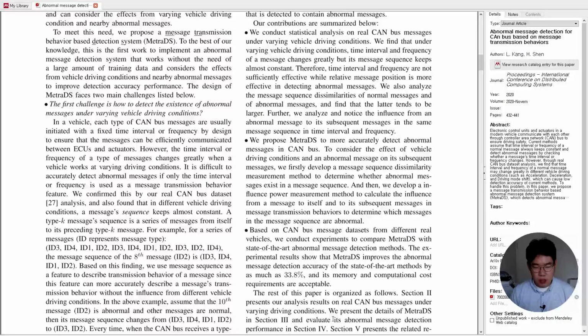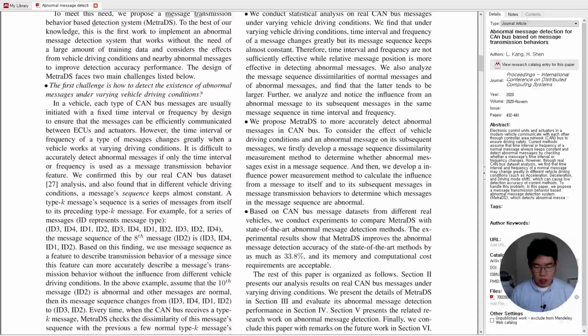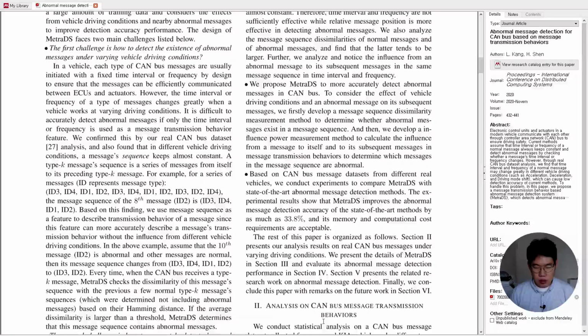The rest of this paper is organized as follows. Section 2 presents our analysis result on real CAN bus messages under varying driving conditions. We present the details of MetraDS in Section 3 and evaluate its abnormal message detection performance in Section 4. Section 5 presents the related research works on abnormal message detection. Finally, we conclude this paper with remarks on future work in Section 6.